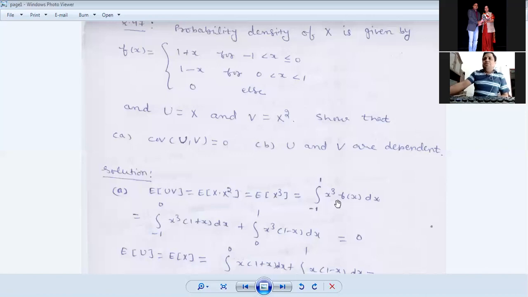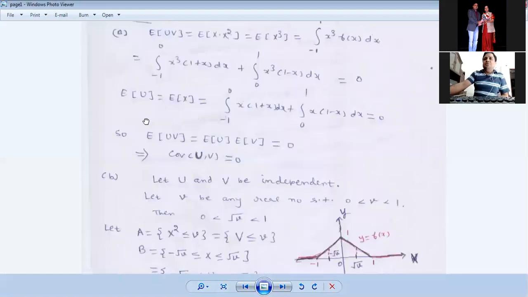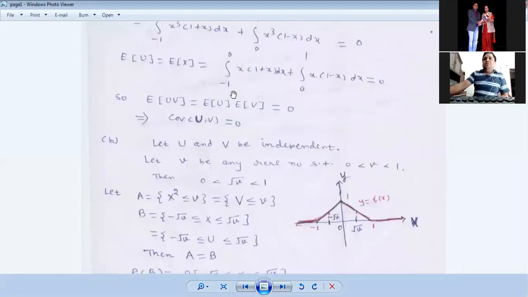So now this is just a calculation. You can see that f(x) is 1 plus x for x between minus 1 and 0, and between 0 and 1, f(x) is 1 minus x. So using this and calculating the integrals, it will come out to be equal to 0. Similarly, E of U, that is E of x, is the integral from minus 1 to 0 of x f(x), where f(x) is 1 plus x in the interval minus 1 to 0 and 1 minus x in the interval 0 to 1, and after a little bit of calculation, this will come out to be equal to 0.